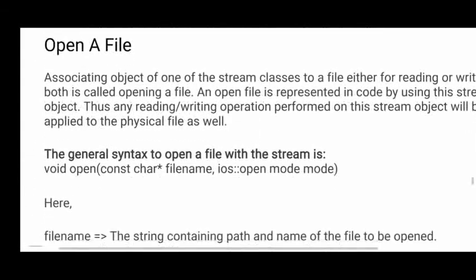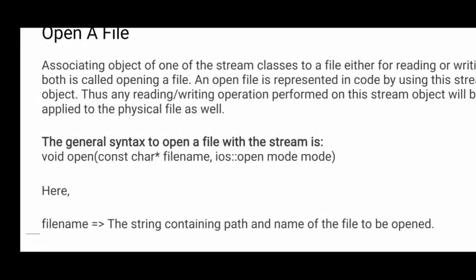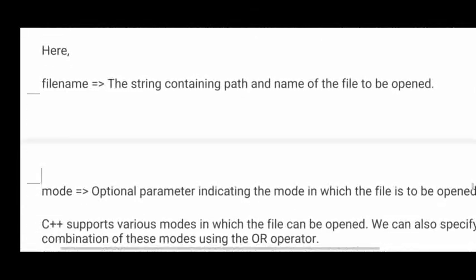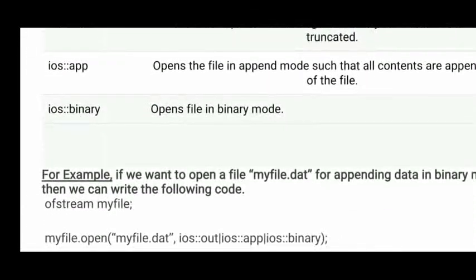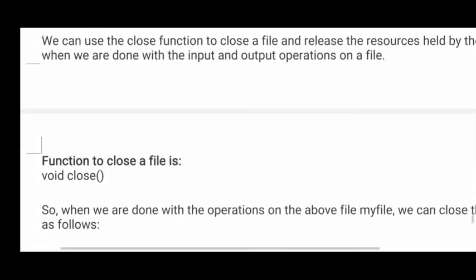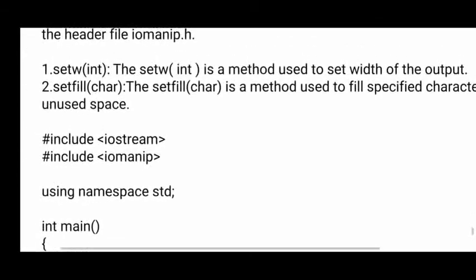We can open a file in C++ by using the open method. You need to give the file name you want to open and the mode: writing mode, reading mode, or append mode. Next, for closing a file, just give the name of the file and close it.